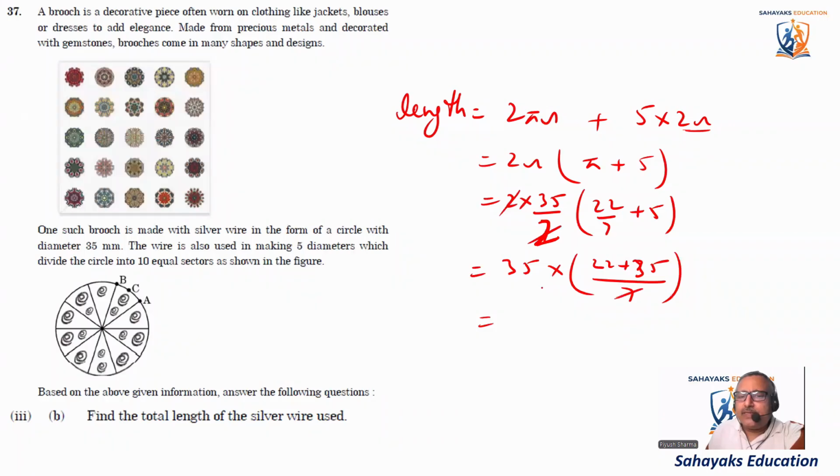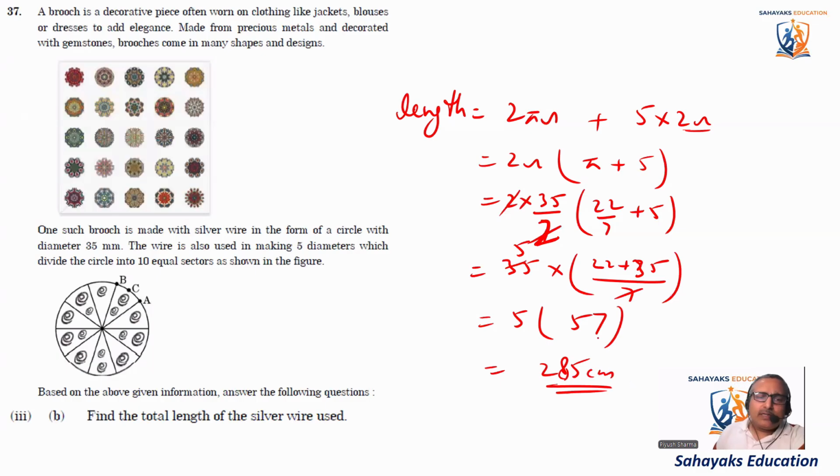So it comes as 7 5s are 35. It is 5 multiplied by 7, 57. And this value comes out to be 7 5s are 35, 5 5s are 25, 285 millimeter. This is the total distance of wire used for making this brooch. It's not centimeter, it is millimeter. Please don't make this kind of mistakes. I made it 285 millimeter.